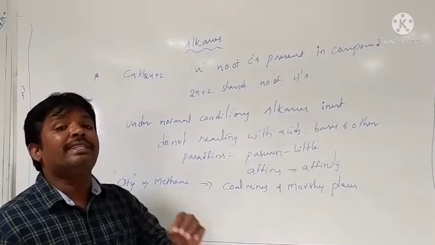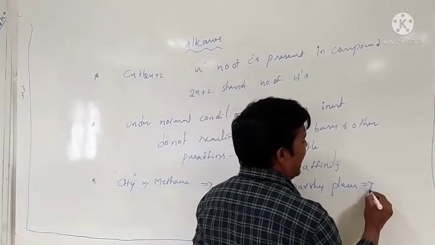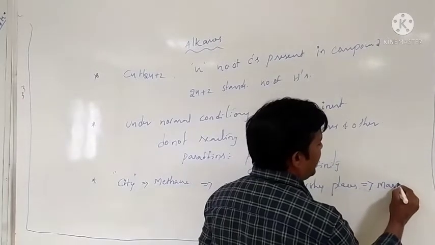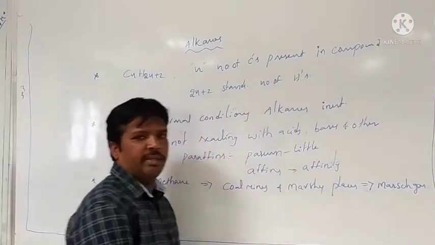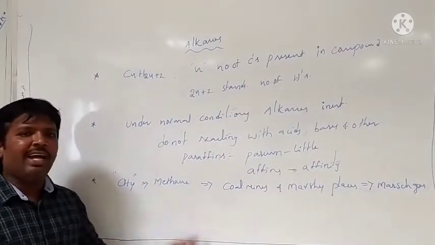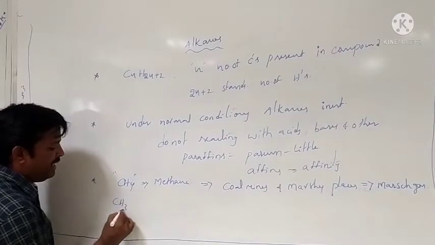That's why methane is also called marsh gas.